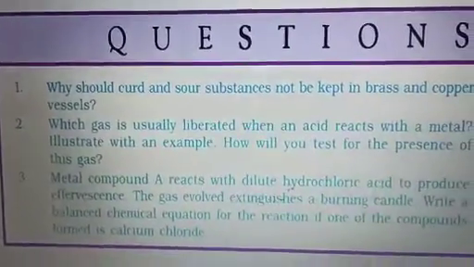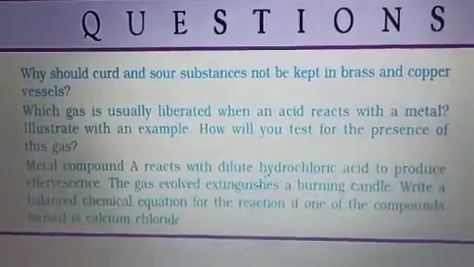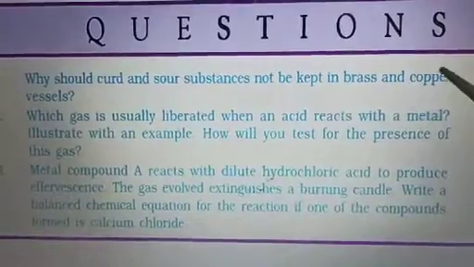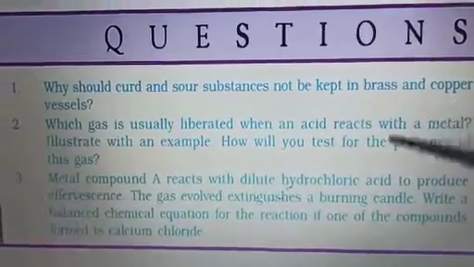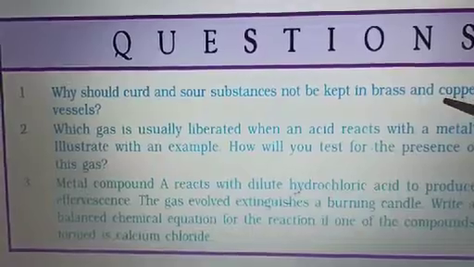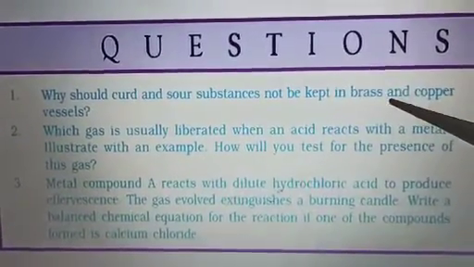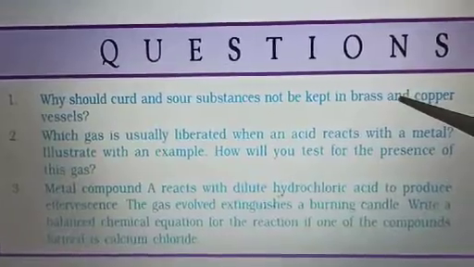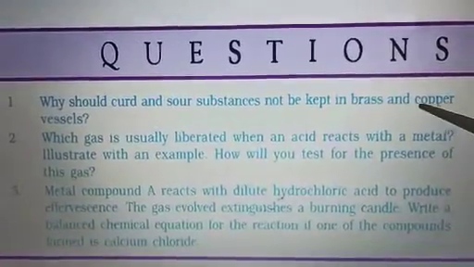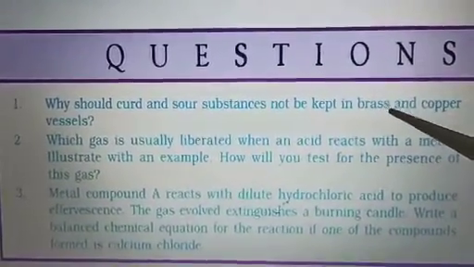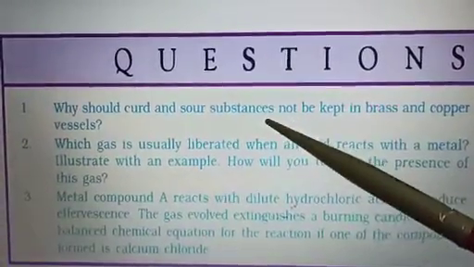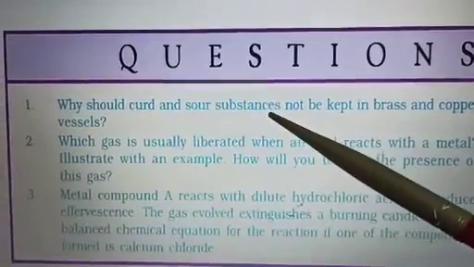So you know that brass and copper have the metals copper and zinc, right? Because of these metals, you have studied that whenever metal reacts with acid, it forms salt along with hydrogen gas. So what happens if you are keeping curd and sour substances? Curd and sour substances have acid in them.